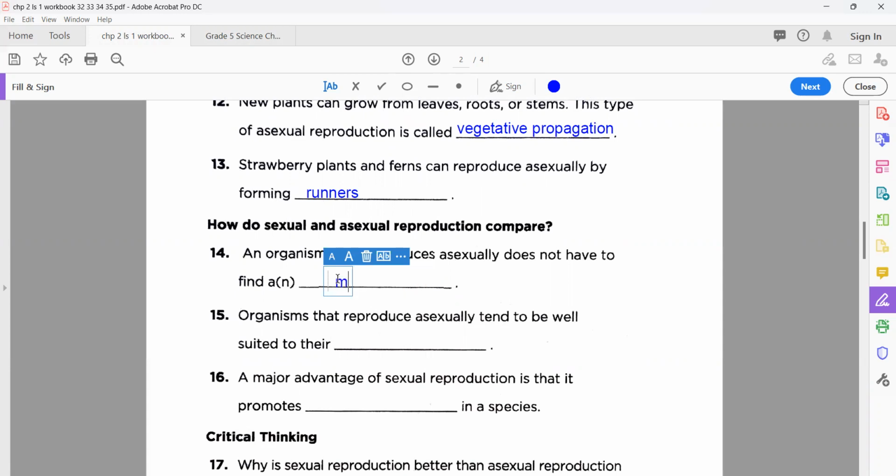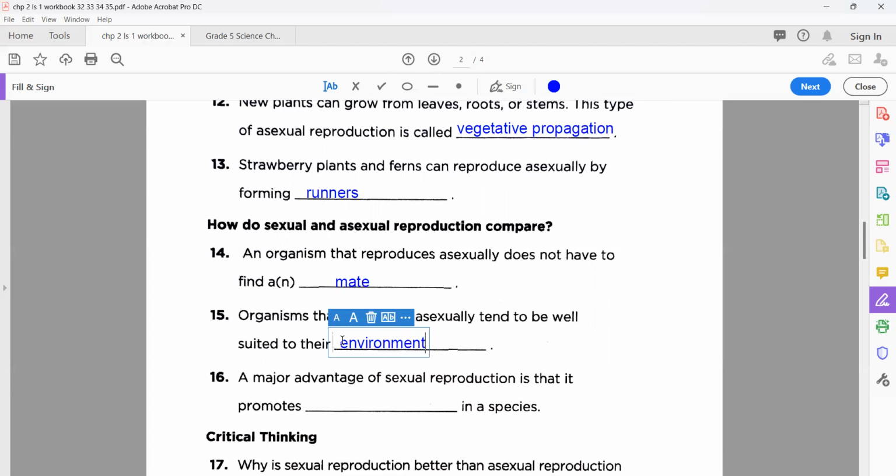So the best option is that. Very good. Excellent. Organisms that reproduce asexually tend to be well suited to their surroundings, because if the environment is the best condition, then it can be attained, and it can split, divide, or make a bud.